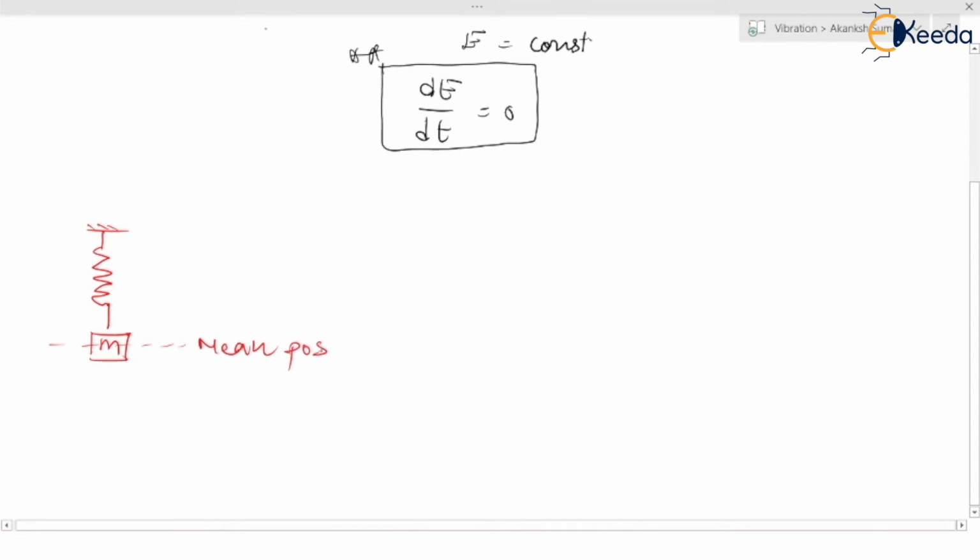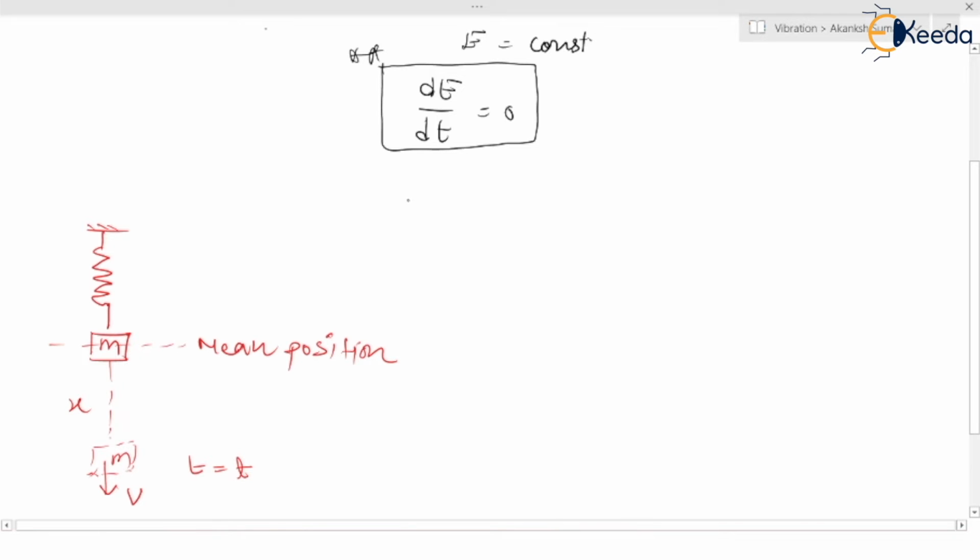When you release the system from the mean position, there will be a displacement. This is the new position of the mass m block, and the velocity is v. This is at time t, and this is at t equal to 0, and the displacement is x.